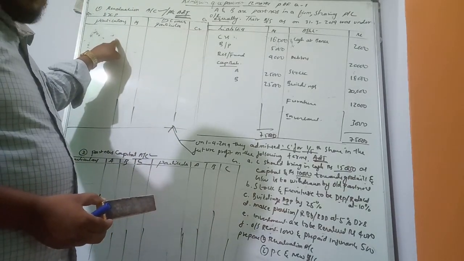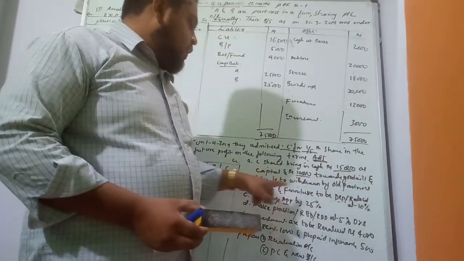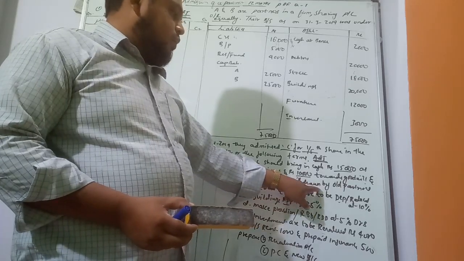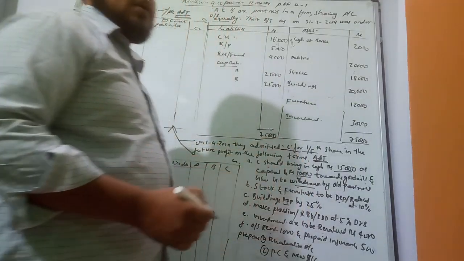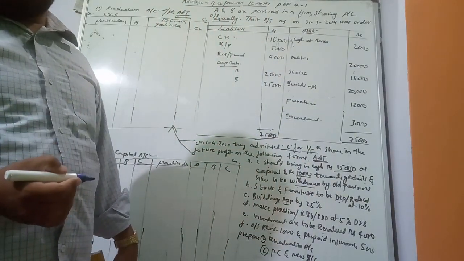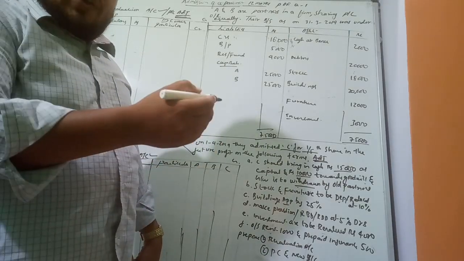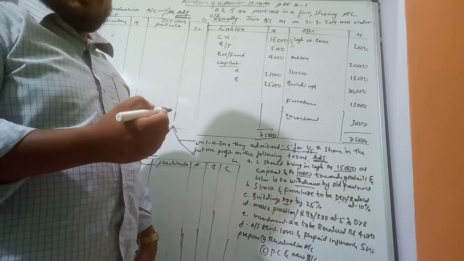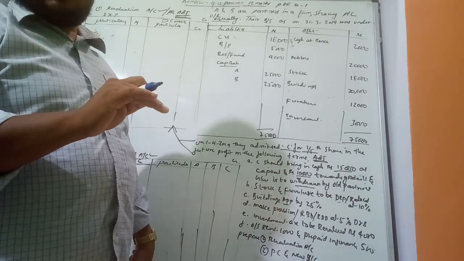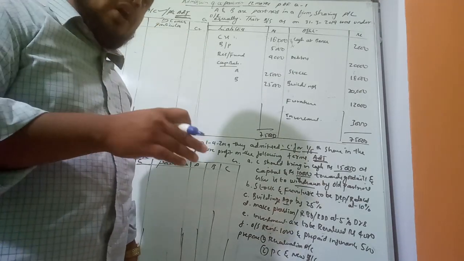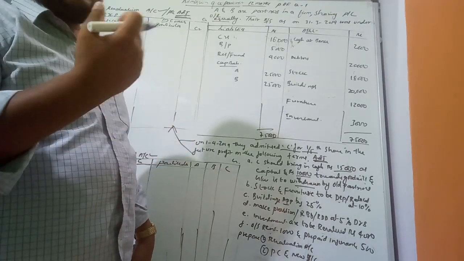That is the first step. Now, goodwill is to be withdrawn by the old partners. They are withdrawing the goodwill amount. The old partners have the option: the goodwill brought by the new partner in the form of cash, they can withdraw or they can retain in the business.